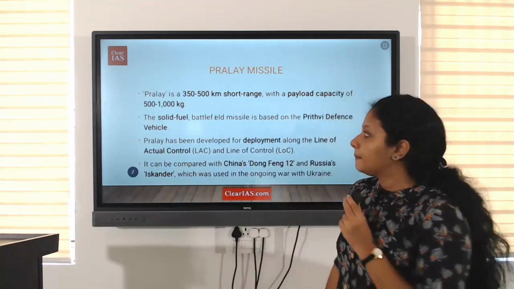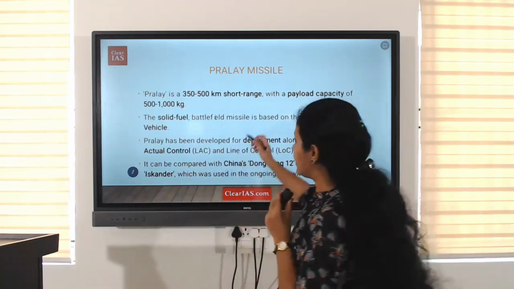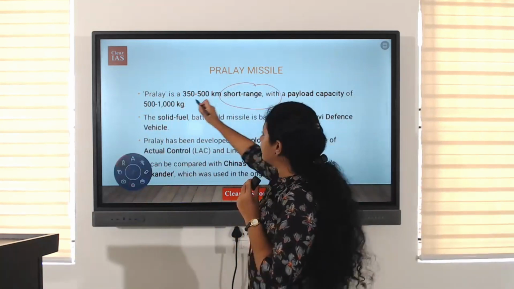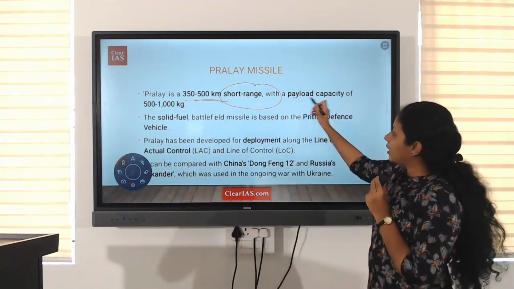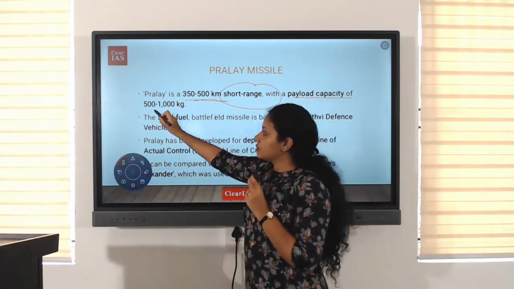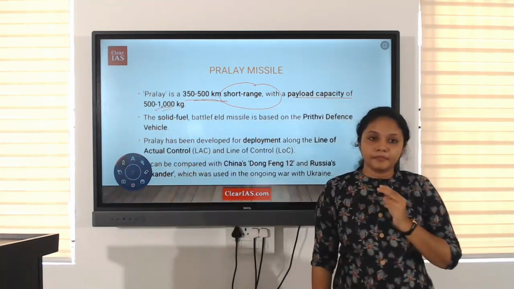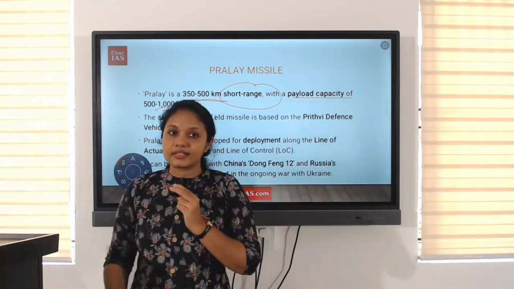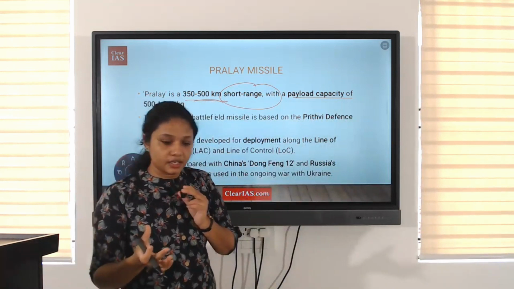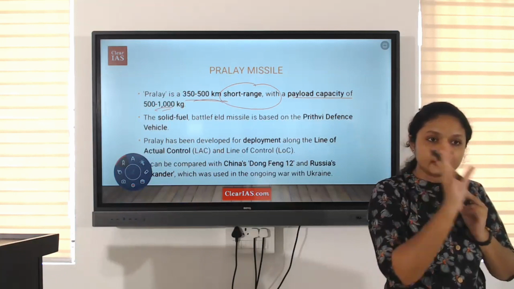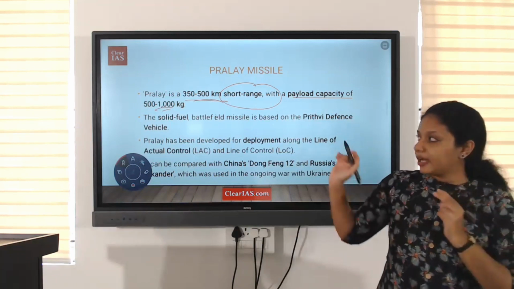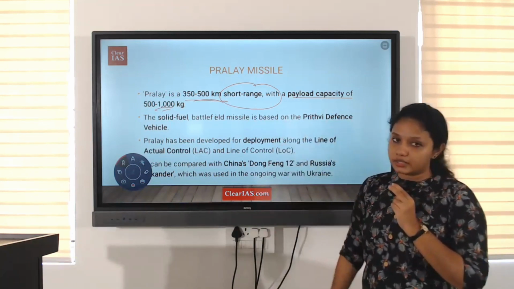Next one is, Pralay is a short-range missile, of 350 to 500 kilometers. And its payload capacity is 500 to 1000 kilograms. Payload means its carrying capacity, similar to a car. We are carried by the car, that is its capacity. Payload capacity is 500 to 1000.